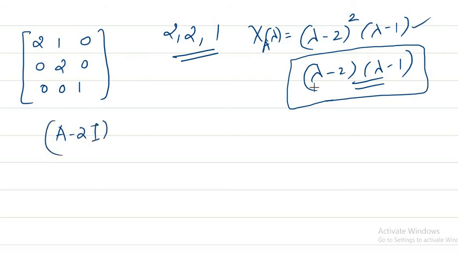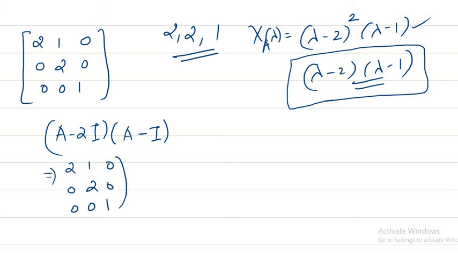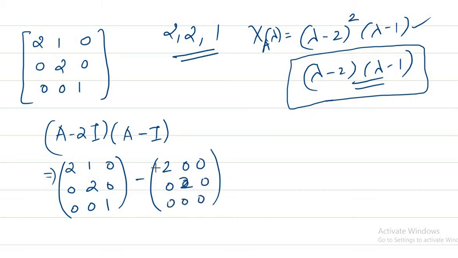When I have lambda minus 2, the corresponding matrix expression is A minus 2I, and lambda minus 1 means A minus I. So what do we get now? A minus 2I into A minus I. Here your A matrix is this, you subtract 2I from it.